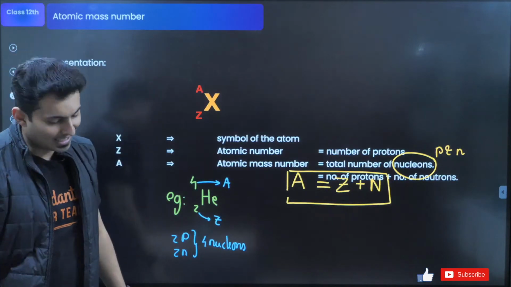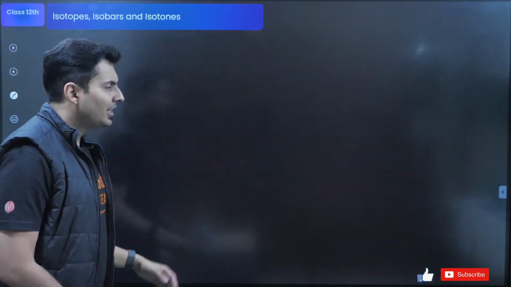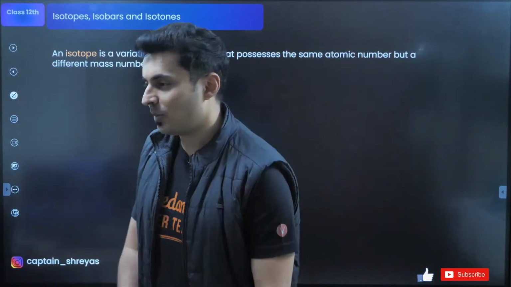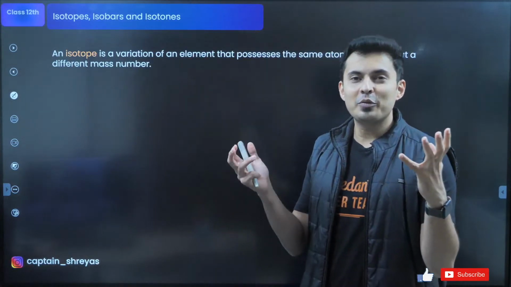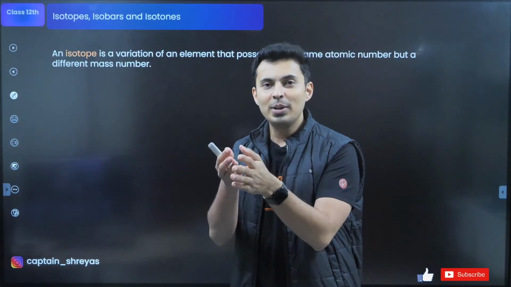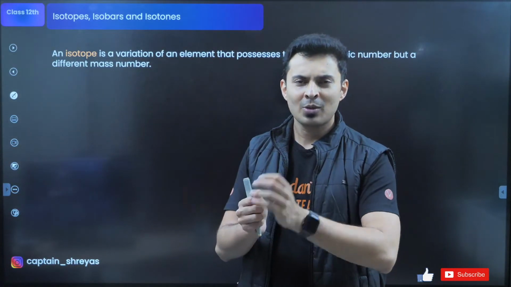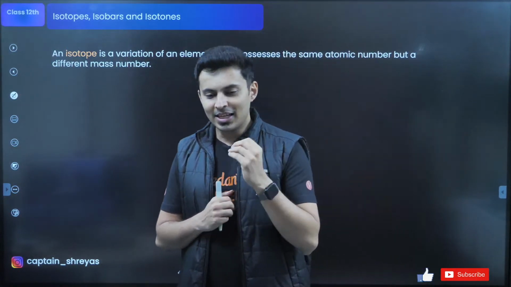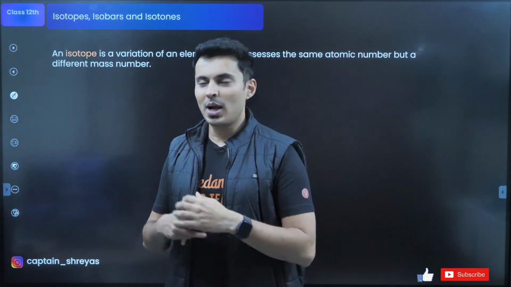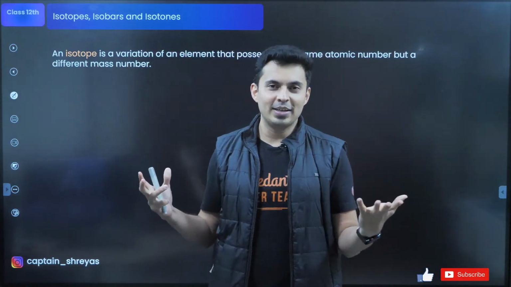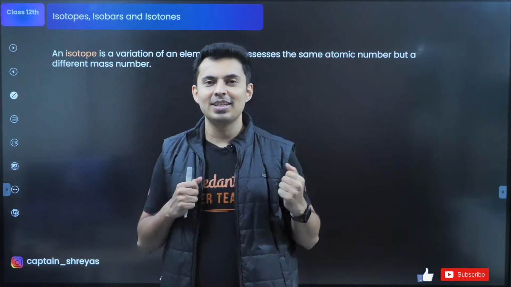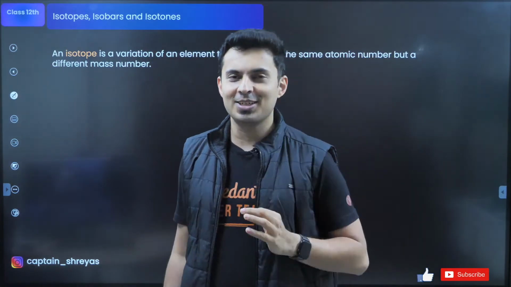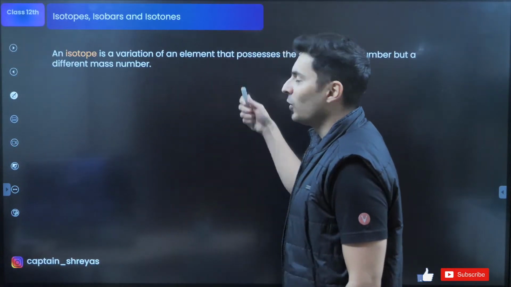Great. Next thing that we can talk about is the 3 different relationships between all these elements. What are these 3 important relationships? Understand that, okay? Like you have brothers, you have uncles, you have friends. So elements also have some relationships. First relationship that you want to learn is isotope.